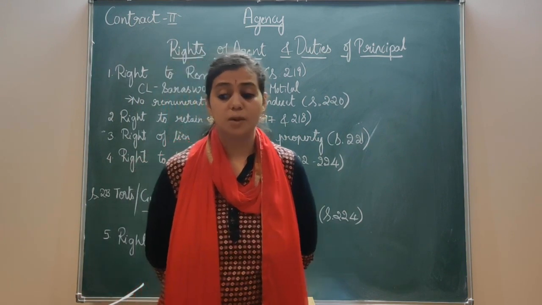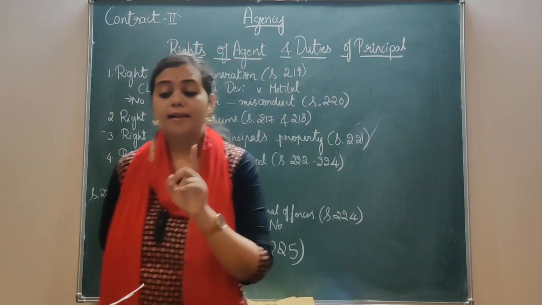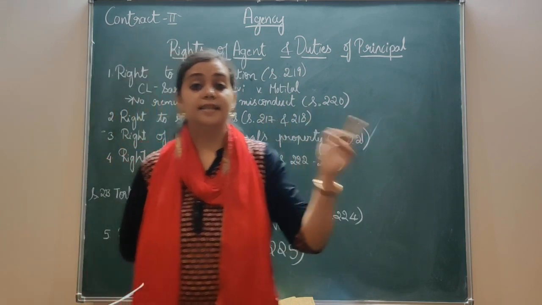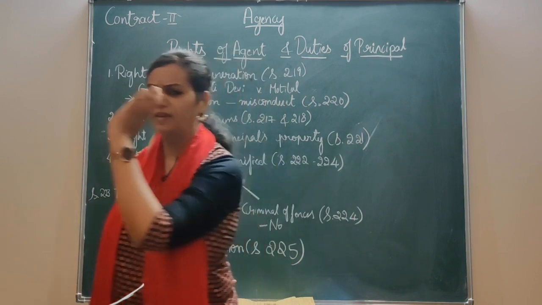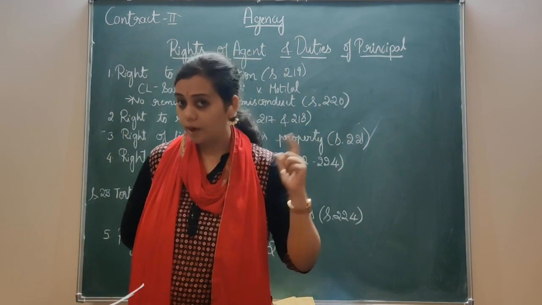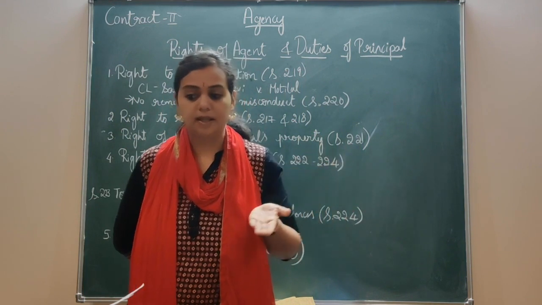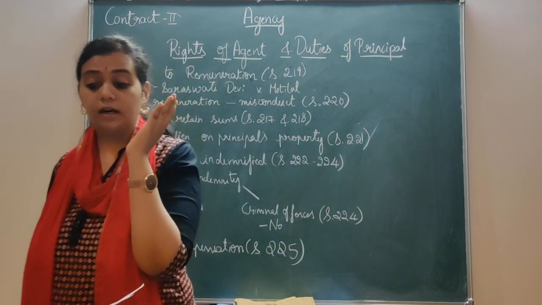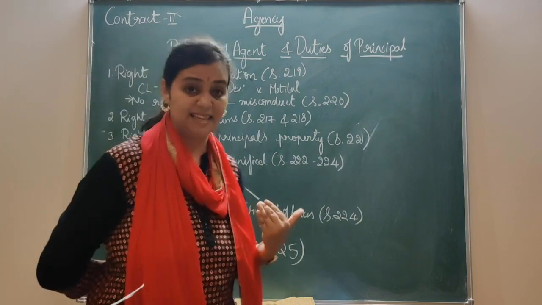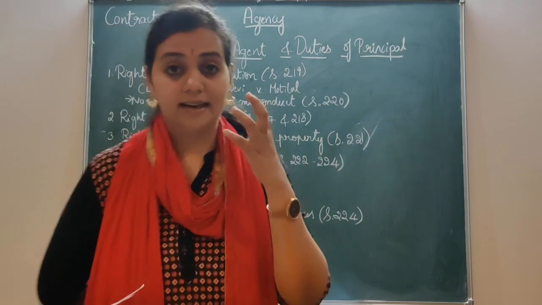What are those amounts? All the monies due to the agent for the advances he has made. Suppose he has given any advance, then he can retain from that particular money, that is the principal's money. Or if any expenses are incurred by him, in case the agent incurs any expenses, then also he can retain the money.